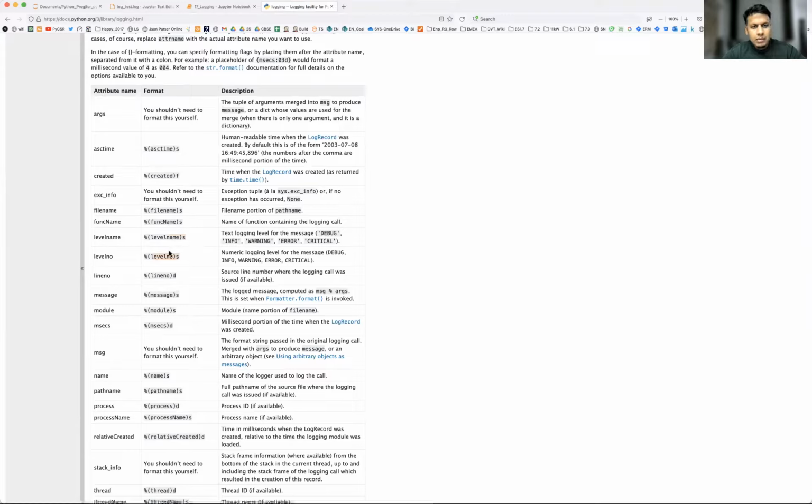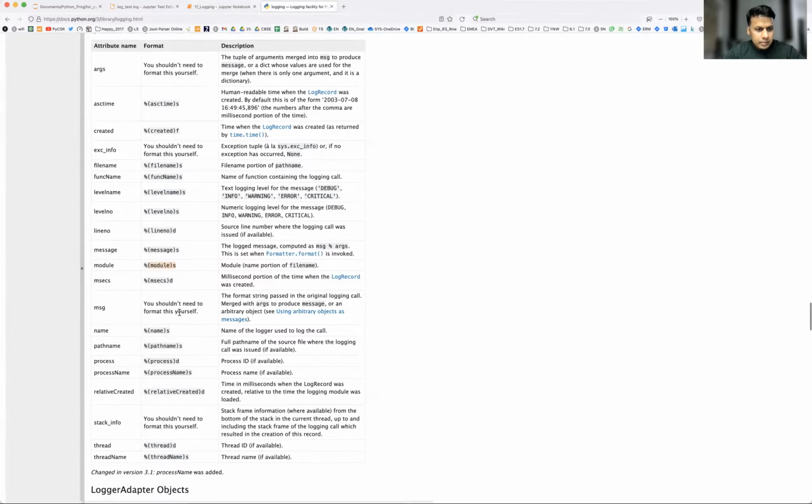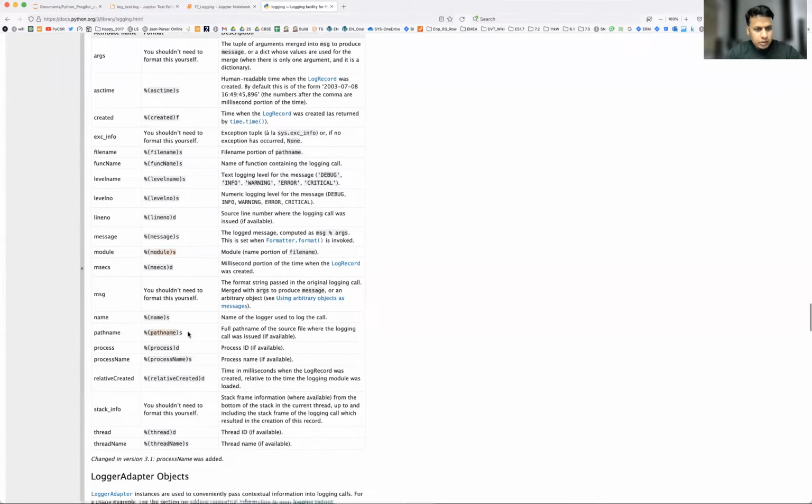Instead of level name, you can use the number also, but we are going to use level name only. What is the line number? This is a very important parameter because let's say some crash happens, so which particular line of the code has created that problem? It will be better to capture that line number also. Message, and in case you're running in a module, the module can also be captured. Then in case you would like to include the path name of that file, that can also be captured here.